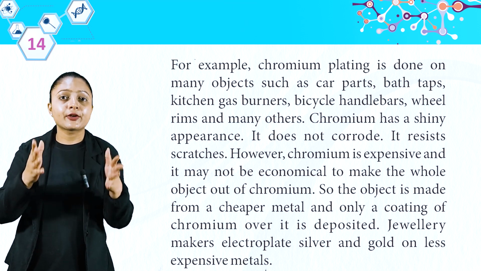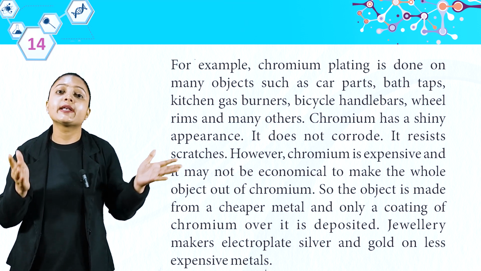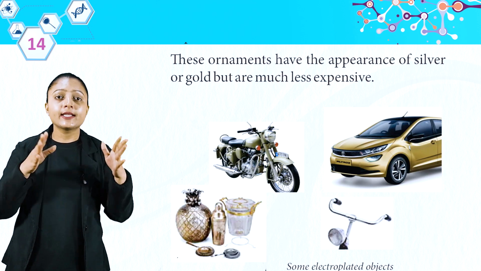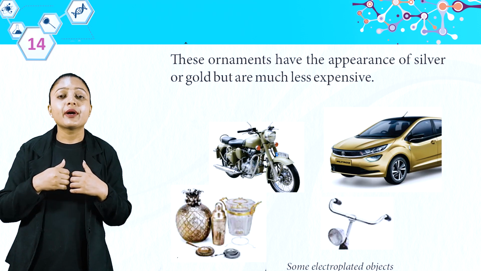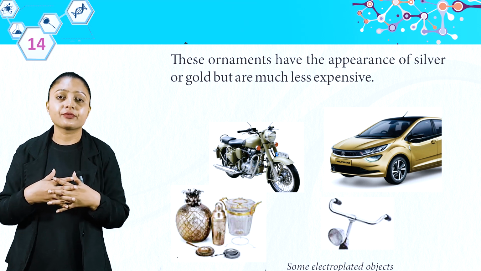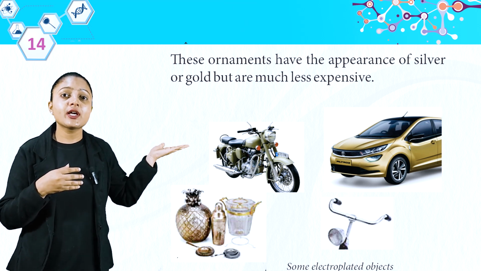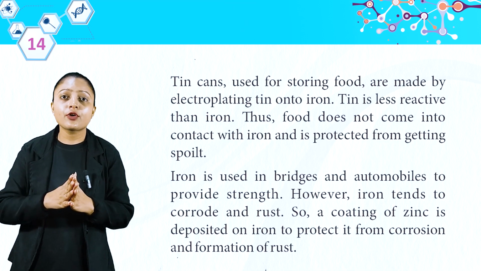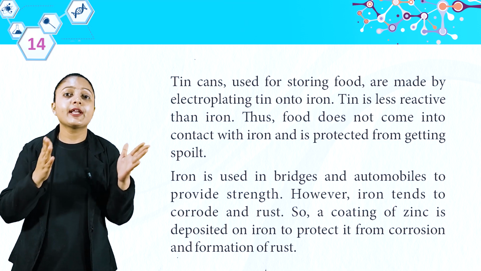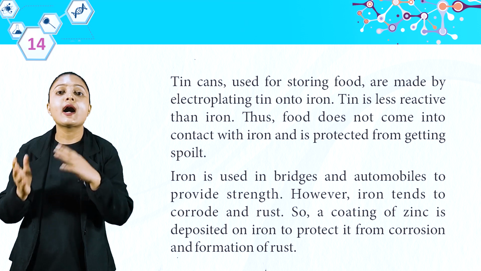Jewelry makers electroplate silver and gold on less expensive metals. These ornaments have the appearance of silver or gold but are much less expensive. Look at this picture: some electroplated objects. Tin cans used for storing food are made by electroplating tin onto iron.